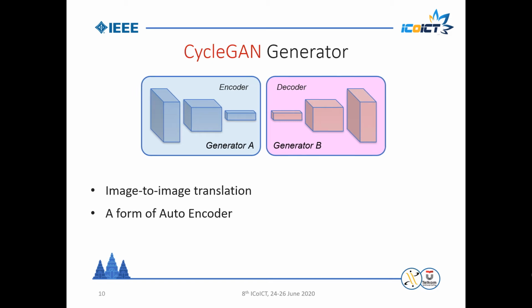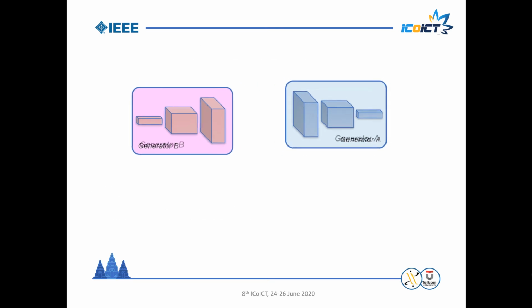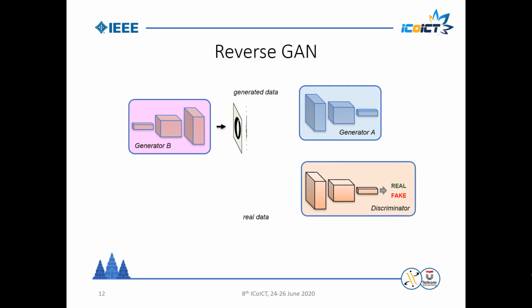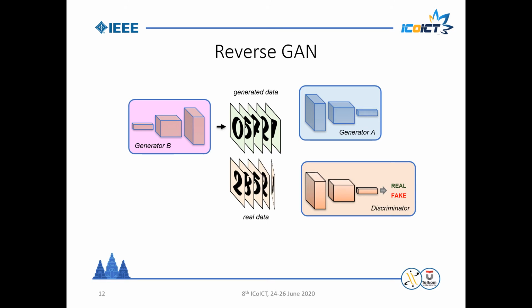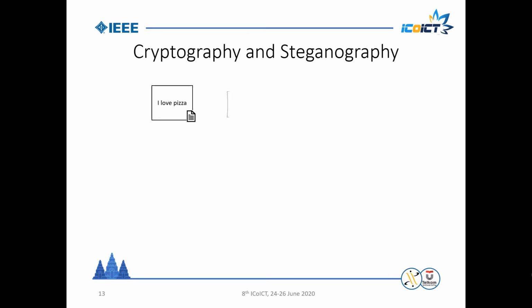Now in our case, we tried to switch the generator. So now it receives and outputs a vector. Then the networks are trained jointly end-to-end. Generator B transforms an input vector into an image, and the discriminator will decide if the image is real or not. Along with that, generator A converts the image back into vector. Now, if we connect this to the idea of cybersecurity, we know that cryptography transforms a readable message into an unreadable one.